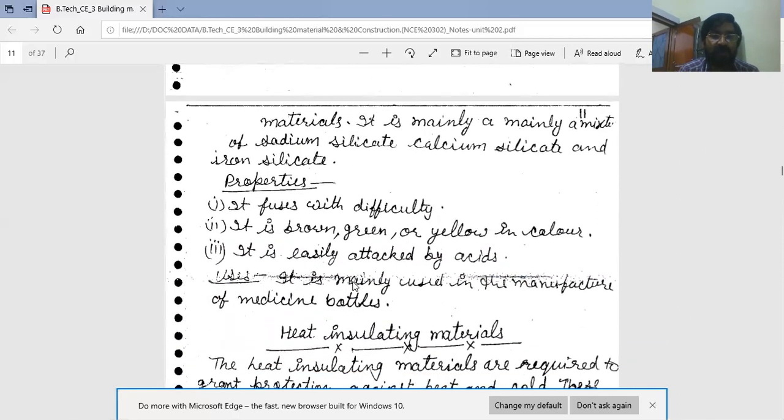The properties of common glass: it fuses with difficulty due to iron silicate. Second, it is brown, green, or yellow in color. And third, it is easily attacked by acids. Uses of common glass: it is mainly used in the manufacture of medicine bottles. Medicine bottles are made of common glass because they are available in different colors. So this is the world of glass. Thank you.